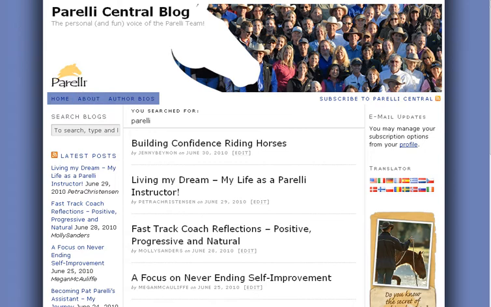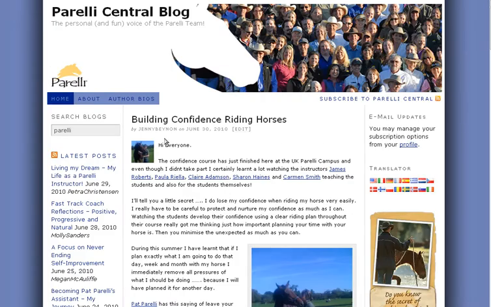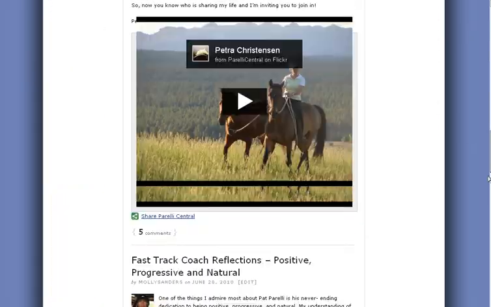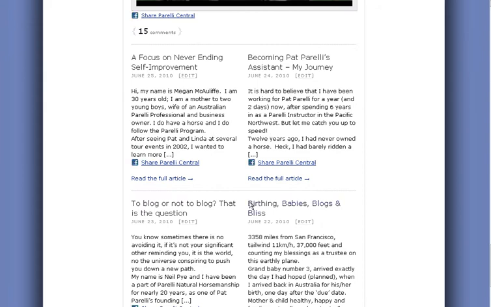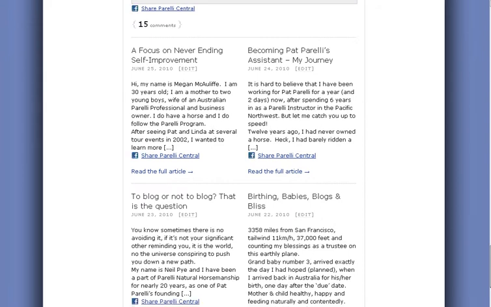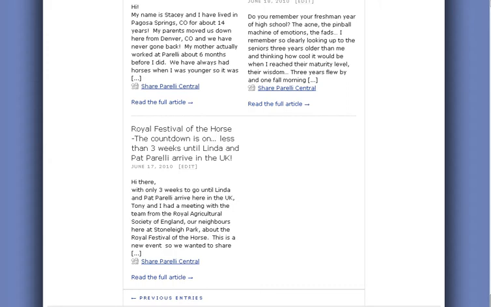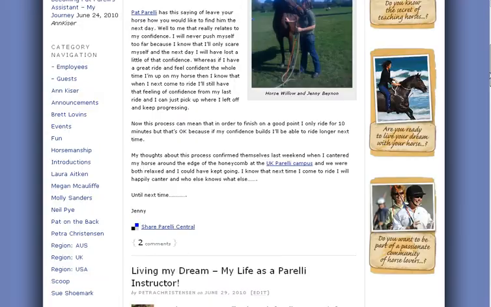Now again, the second column, the center column that I'm hovering over right now, is pretty self-explanatory. It shows all the latest blogs from the newest to the oldest. As you scroll down, you'll be able to see older postings, and then it narrows it down into sub-postings like this, where you can view even newer postings. And from here, if we scroll back up, I'll just briefly give you an overview of what I see here.